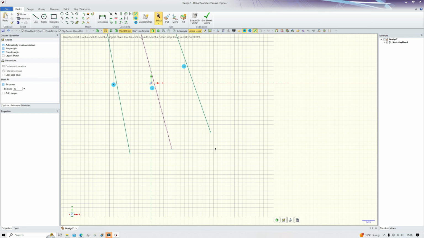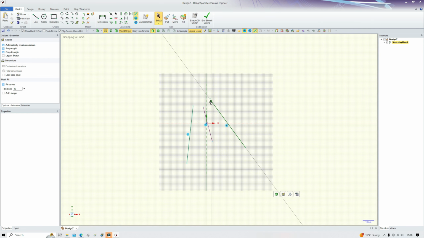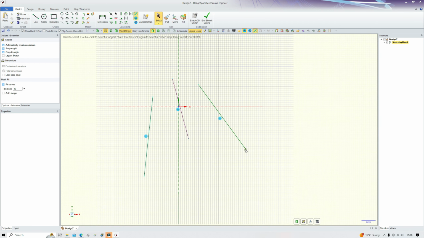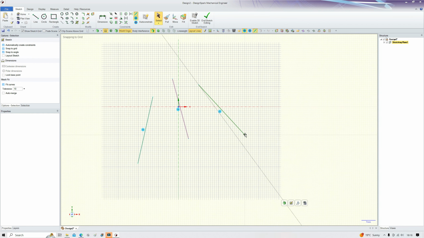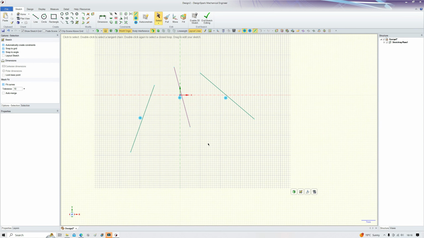So what this now means is that if I move a curve end, the other curve end, or this one here in this case, is going to move with it, or the curve itself. So this is good for obviously length of lines and symmetry about this line. So in effect, it's a mirrored line. Think of it as a mirrored line.